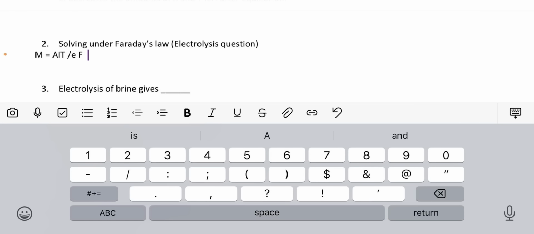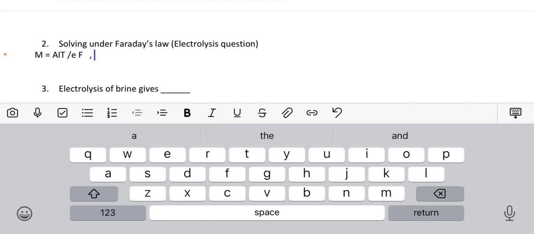Now for the second law of Faraday, there's another formula. When a particular quantity of electricity is passed through two different electrolytes, the mole of substance deposited is inversely proportional to the charge of that substance.